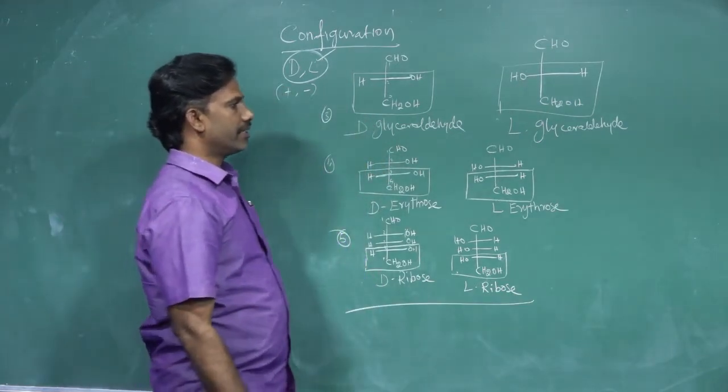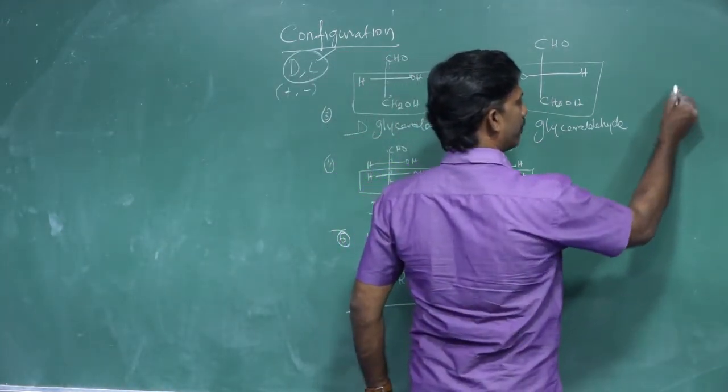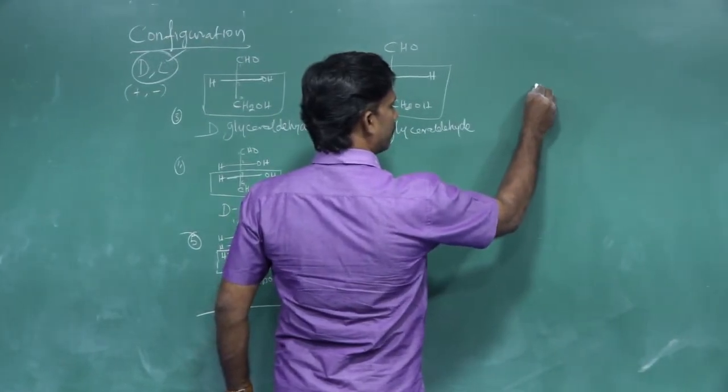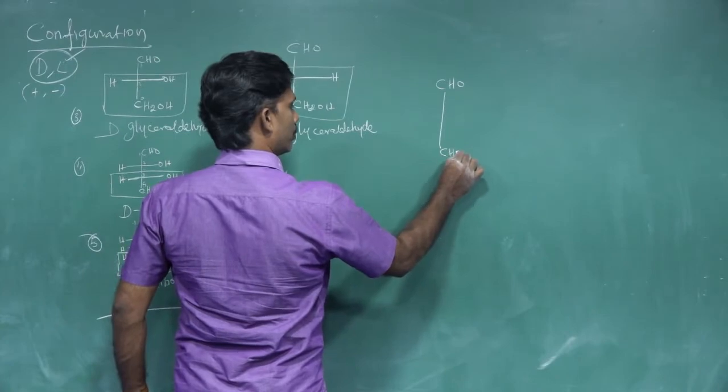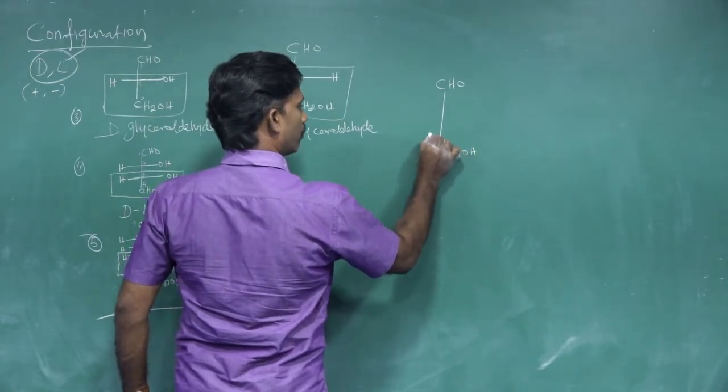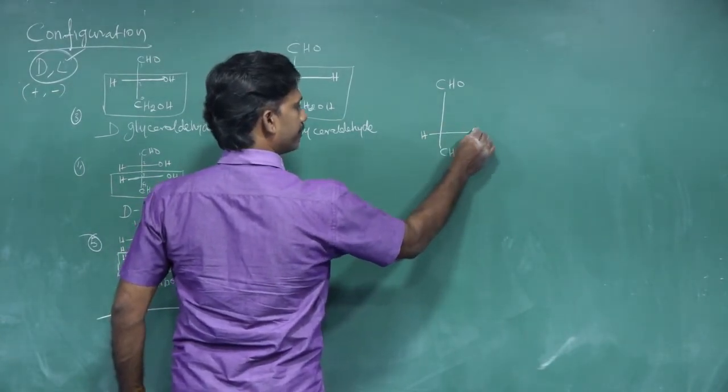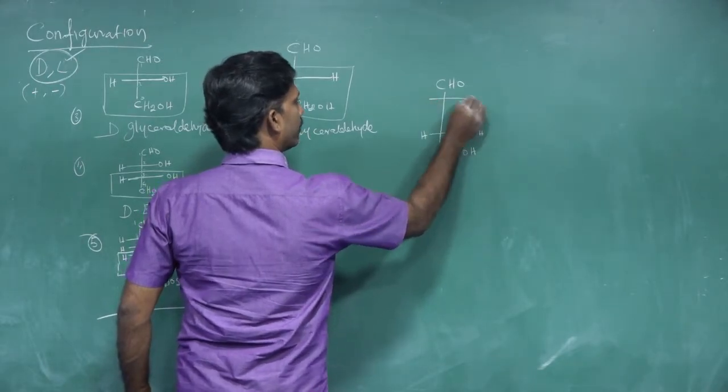Then, if the carbon contains 6 carbons, what to do? That is a familiar example. Glucose, we can have CH2OH. You want D-glucose, draw like this.